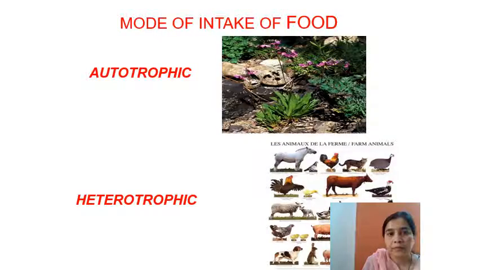We have already studied in plants the mode of intake of food, or mode of nutrition. Autotrophic, as you all know, autotrophs means the animal or plant which can manufacture their own food. In the autotrophic category, some microscopic animals like hydra manufacture their own food and are considered autotrophs. Now the heterotrophic mode of nutrition. Most of the animals are heterotrophs. They depend on others for their food. Heterotrophic mode of nutrition means the animals depend directly or indirectly on plant products for food. So all animals are basically classified as heterotrophic animals.